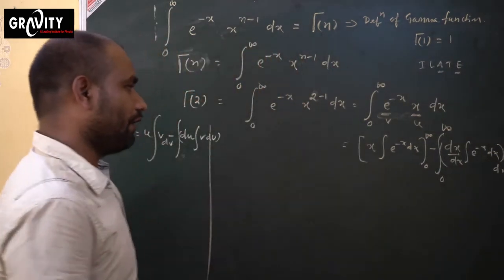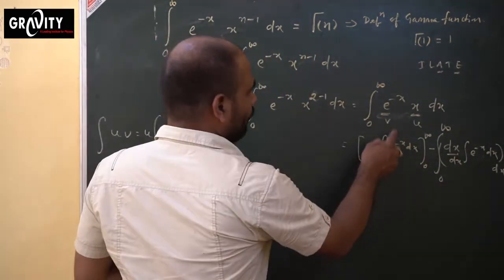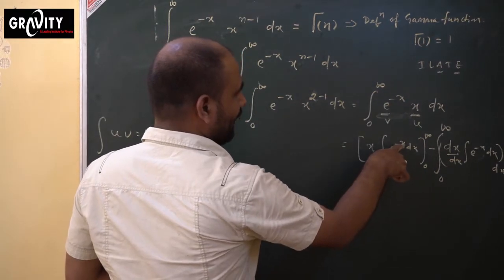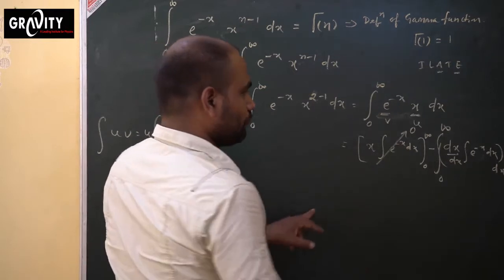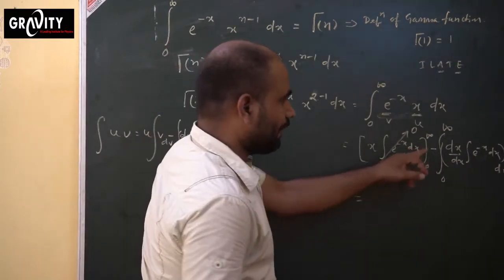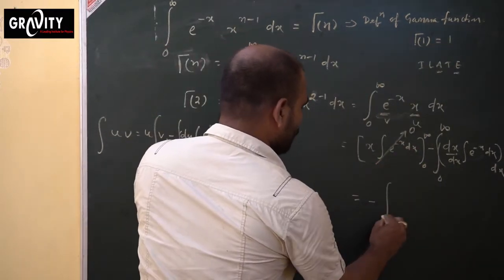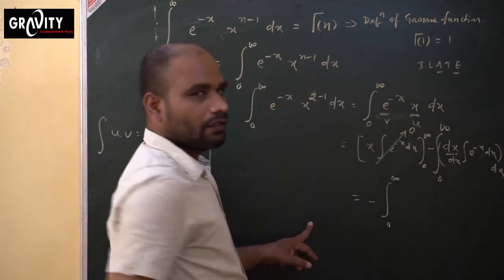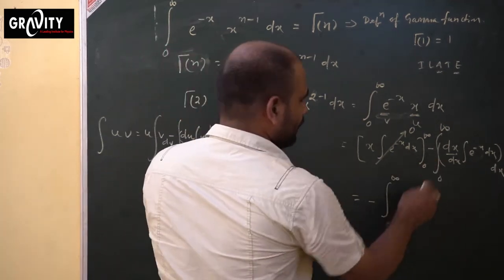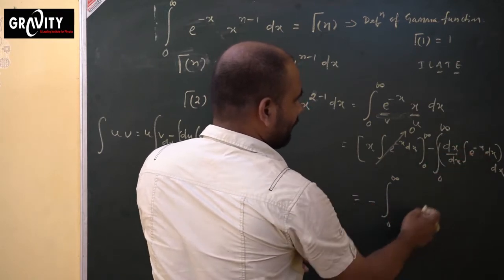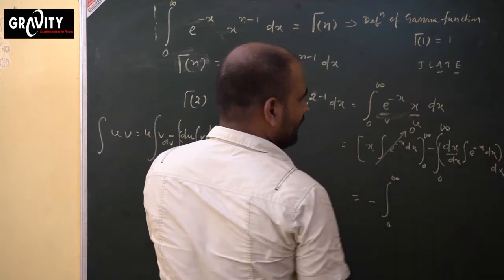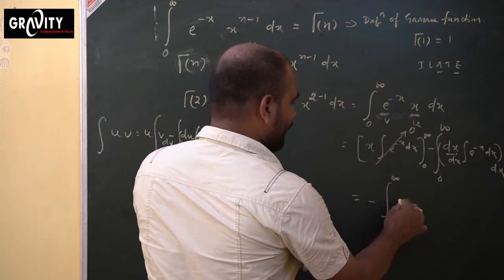What happened? Just now we found that the integral of e to the power minus x dx from 0 to infinity, this value will be 0, so put in 0. So this equals the remaining part, minus the integral from 0 to infinity. The derivative of x becomes 1, and the integration of e to the power minus x dx brings a minus again.